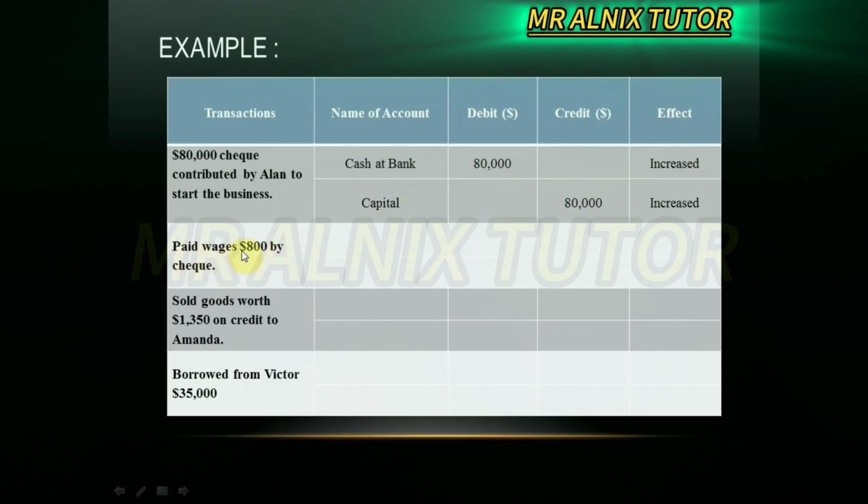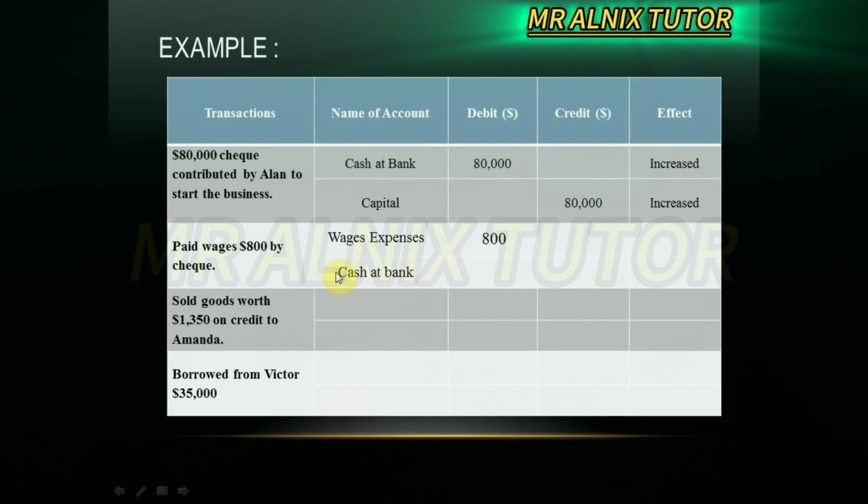Next, pay wages 800 by check. What is the name of account? Wages expenses and cash and bank. Two accounts here. What is next? Identify debit and credit columns. Wages expenses is under the debit side, which is 800 here.